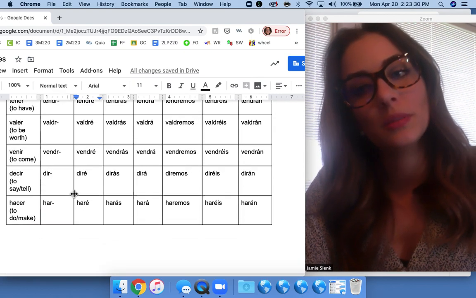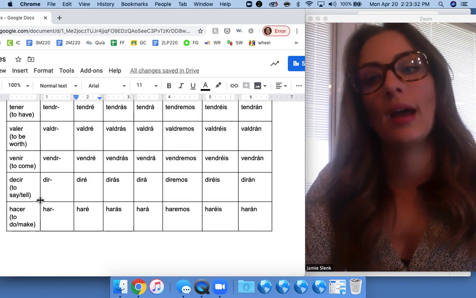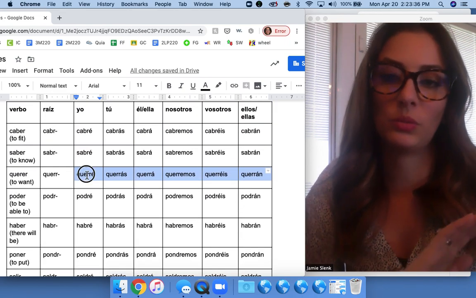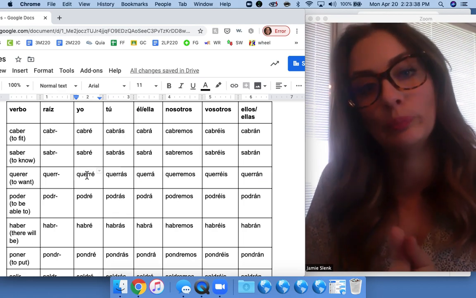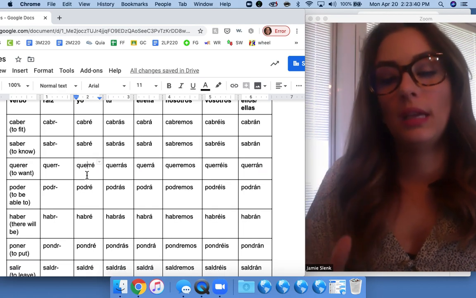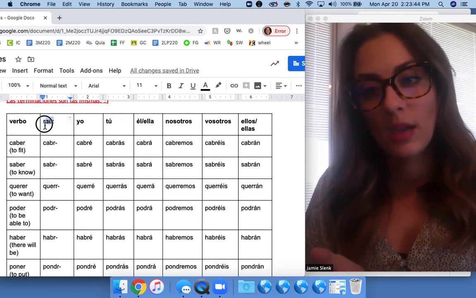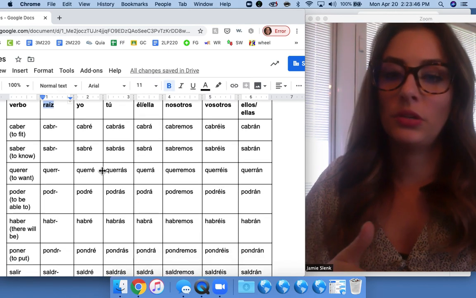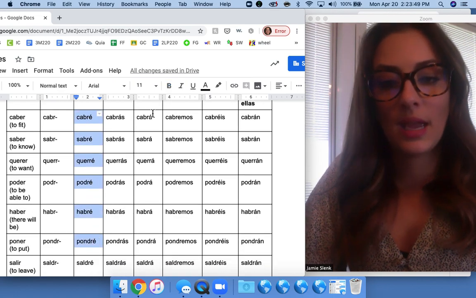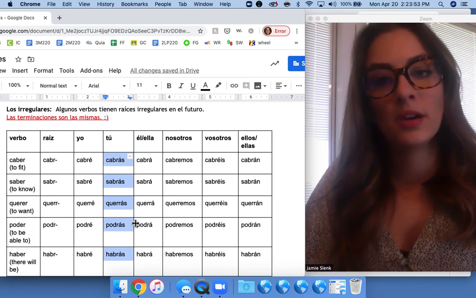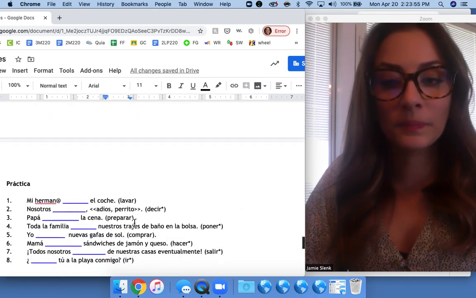A lot of these verbs are irregular in other tenses though, like hacer and decir, poner. A lot of these words have irregularities in other tenses too. So again, to reiterate, the irregulars, the root of the verb changes, but all of the endings are the same. So you'll see all of the yo forms end in é, all the tú forms end in ás. And again, it does not matter if it's AR, ER, or IR.